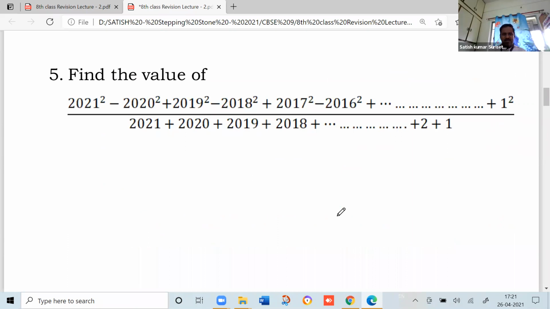Now try this problem, all of you. Find the value of 2021 square minus 2020 square plus 2019 square minus 2018 square and so on plus 1 square, upon 2021 plus 2020 plus 2019 and so on up to plus 2 plus 1. Now try this.